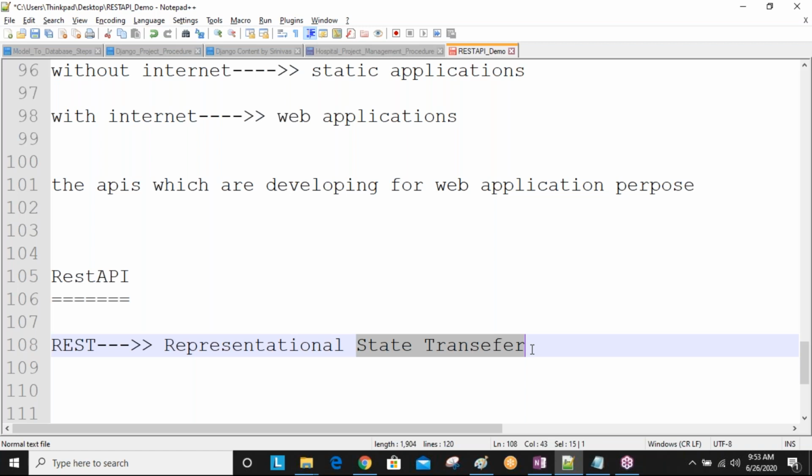Are you getting this one? So using REST guidelines or principles, guidelines and principles are the same.